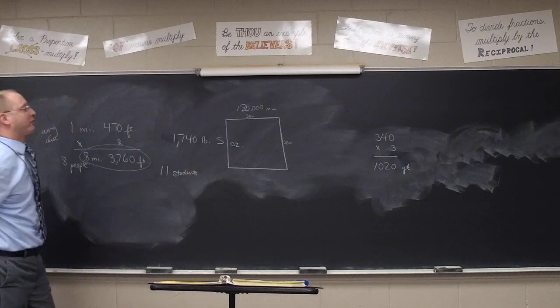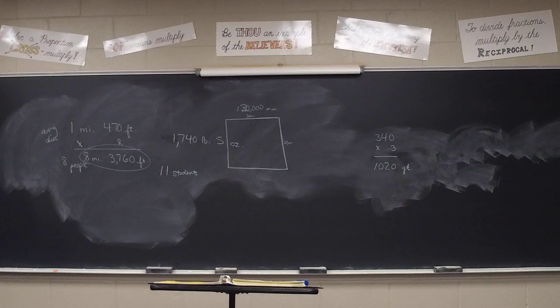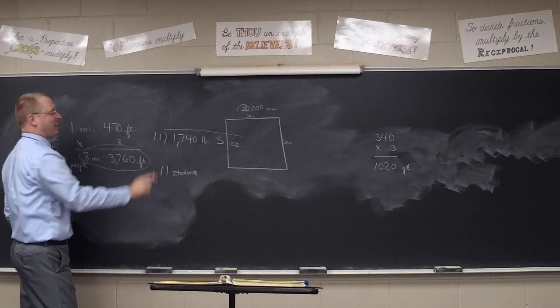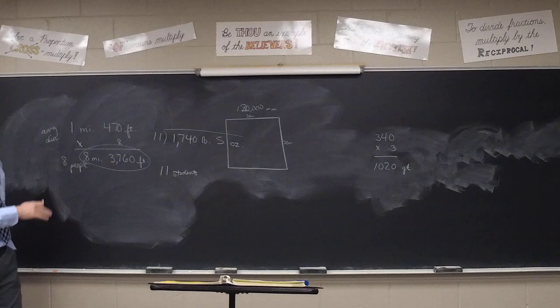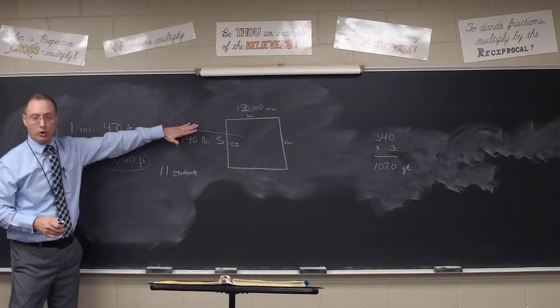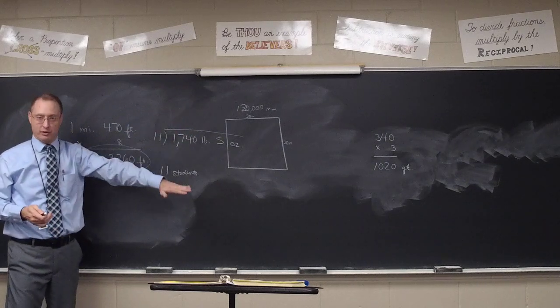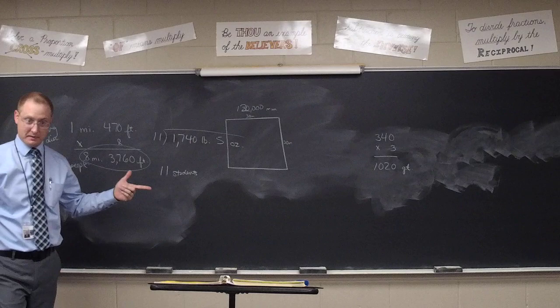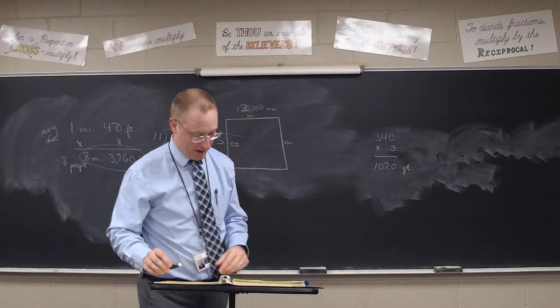And let's suppose that there are 11 of us, and we want to find the average weight of a student. Class, what would we have to do? Just divide. Just divide by the 11. Take the total weight, just divide by the 11. I don't think this one's going to work out too good. But if you know the total and you want the average, divide. If you know the average and you want the total, then you multiply. Does that make sense? All right, we'll stop there for sake of time on that.